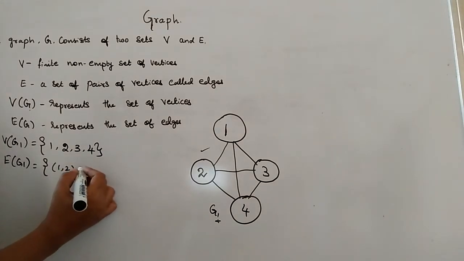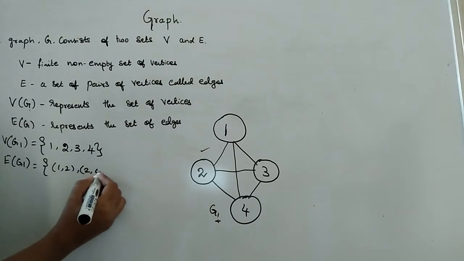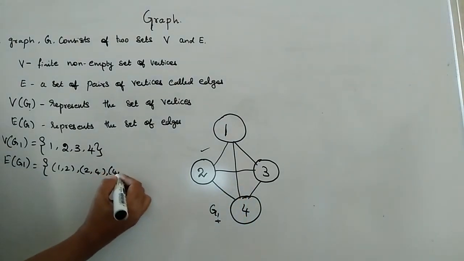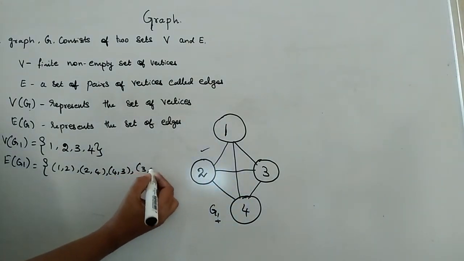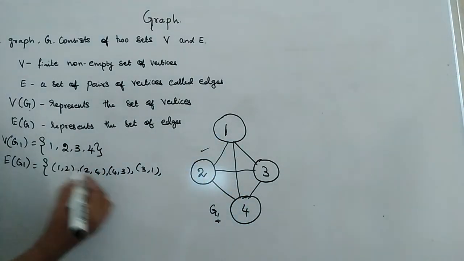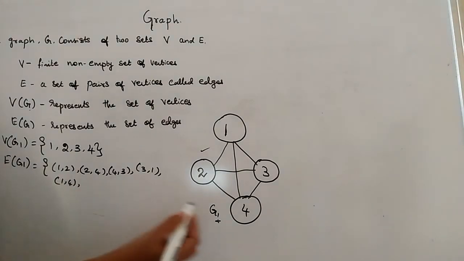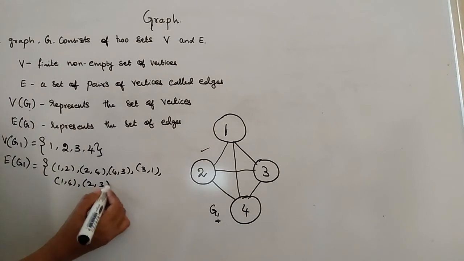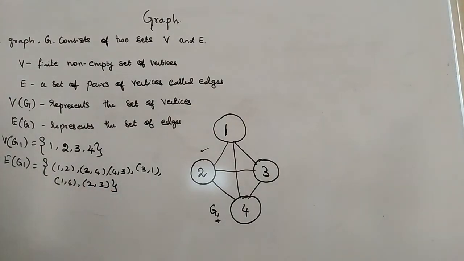And then another edge is between 2 and 4. Next edge is between 4 and 3. And next one 3 comma 1. Next edge from 1 to 4. So 1 comma 4. And another one 2 comma 3. So these are all the edges.